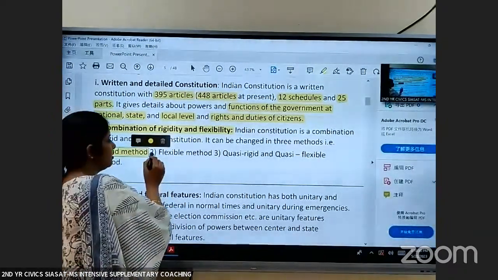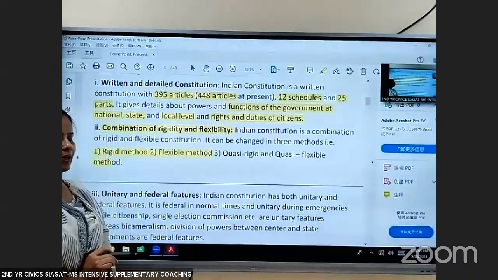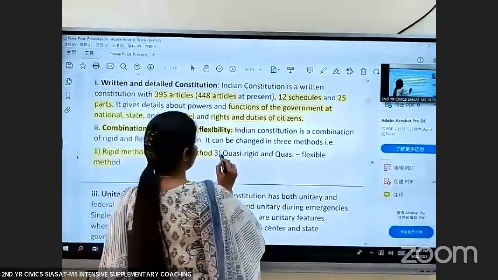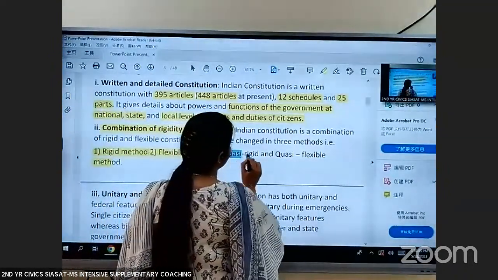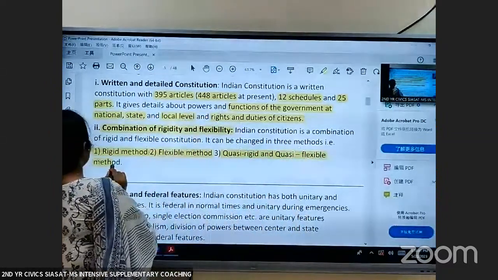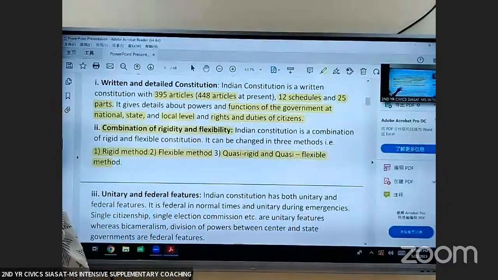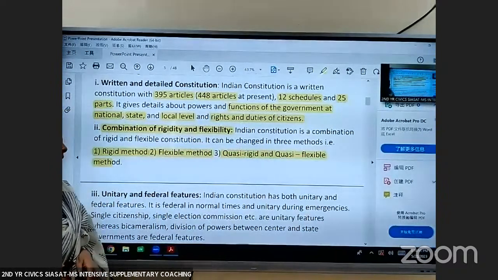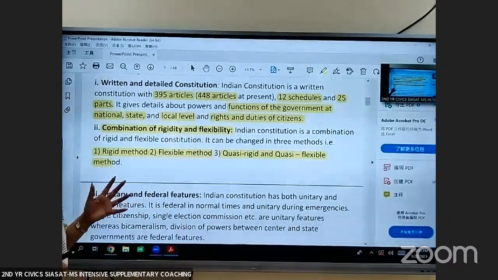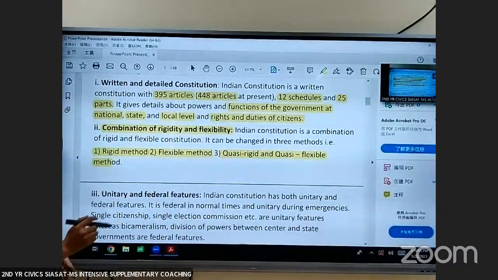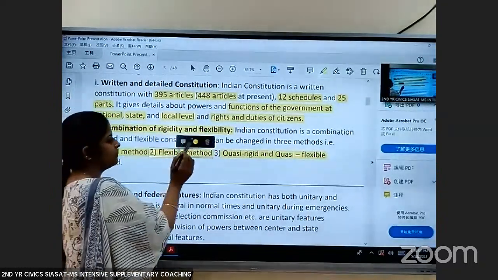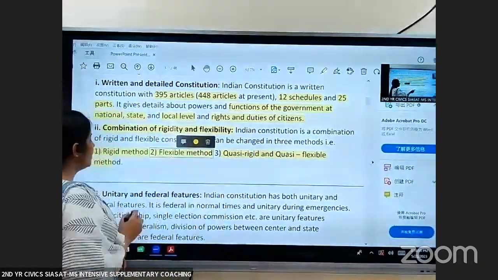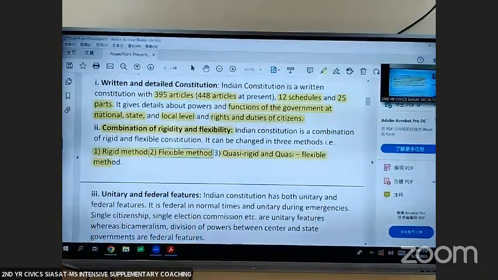And if it is a flexible Constitution, we use flexible method. And sometimes we need to combine both the methods, that is rigid method and quasi-rigid and quasi-flexible method. So Indian Constitution, it can be changed in 3 methods: rigid method, flexible method, quasi-rigid and quasi-flexible method.